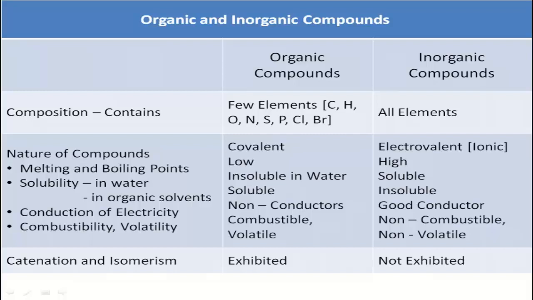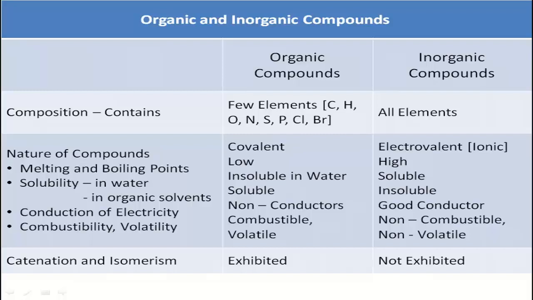The nature of organic compounds is that they form covalent bonds. The melting points and boiling points are low as compared to ionic or inorganic compounds. The solubility in water is negligible, but their solubility in organic solvents is high. They are basically non-conductors of electricity and they are combustible and volatile. What do we understand by volatility? Volatility is the ease with which a particular substance gets evaporated. Catenation and isomerism are exhibited by organic compounds.